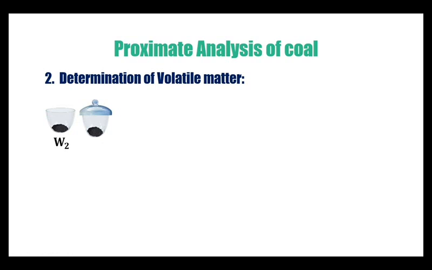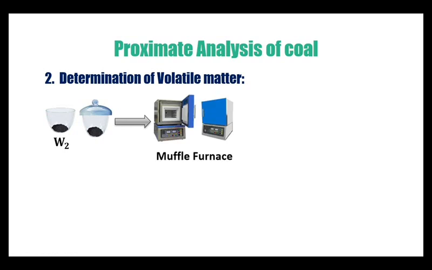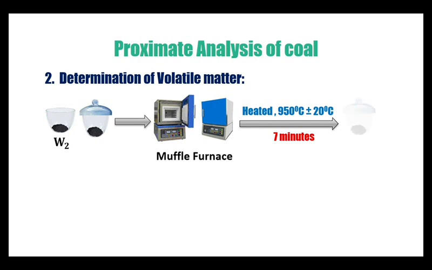At this temperature it catches fire and undergoes combustion, but our aim is to determine volatile matter, therefore we need to cover it with a lid. So this sample covered with the lid is kept in a muffle furnace and heated at 950 degrees centigrade plus or minus 20 for about 7 minutes.